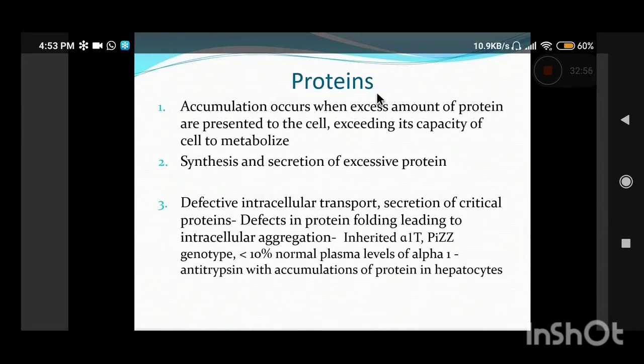Now protein accumulation intracellularly can also occur in basically three conditions. First, when an excess amount of protein is presented to the cell, exceeding its capacity to metabolize. Second, when there is excessive synthesis and secretion of the protein by the cell itself. Third, when there is defective intracellular transport and secretion of critical proteins. The classic example I gave you is alpha-1 antitrypsin, in which, in the PiZZ genotype, there is defective protein folding which leads to intracellular aggregation of this alpha-1 antitrypsin within the hepatocytes.